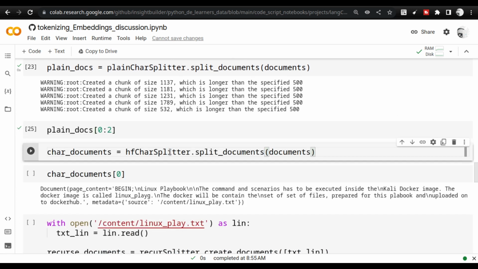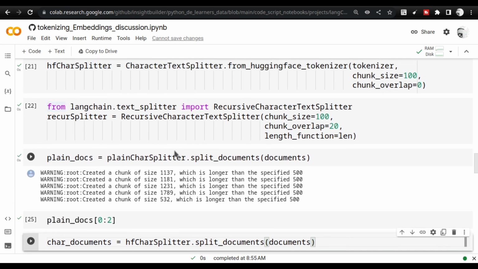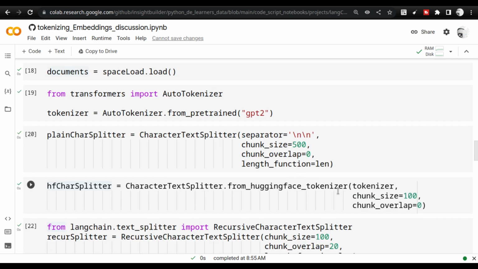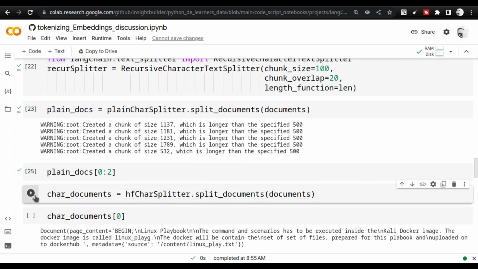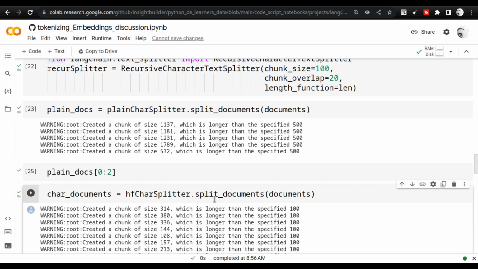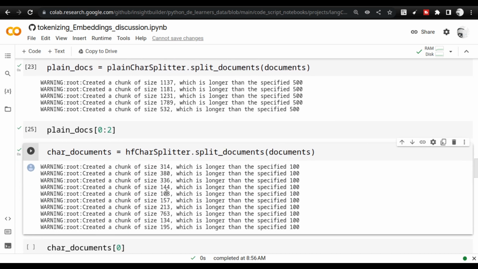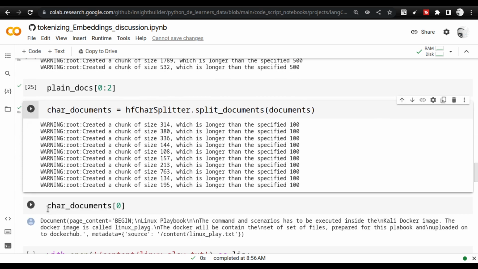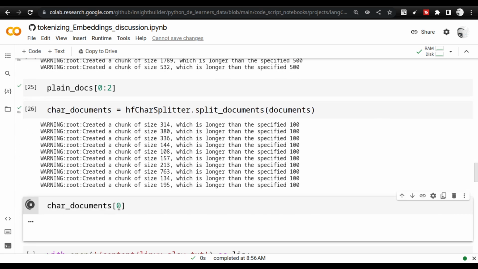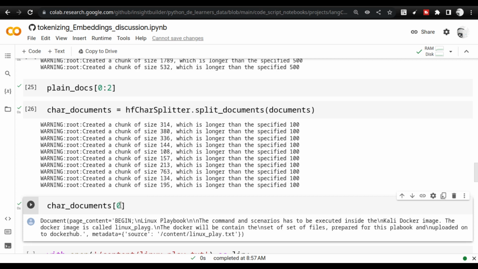Now I am going to use HF character splitter. That is where I am using the Hugging Face tokenizer. I'm using the same documents, same process. I'm splitting the document, and here you see it is better. Still I am asking for a chunk size of 100, but it is giving me 314. And if you take a look at the character documentation, you will see that the document splitting has been a little